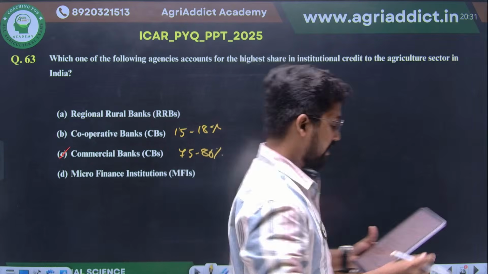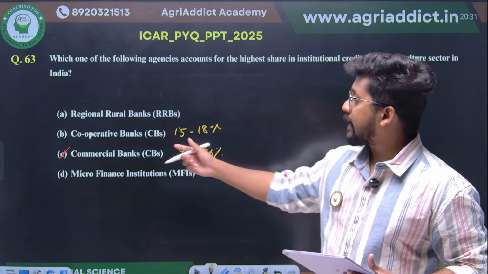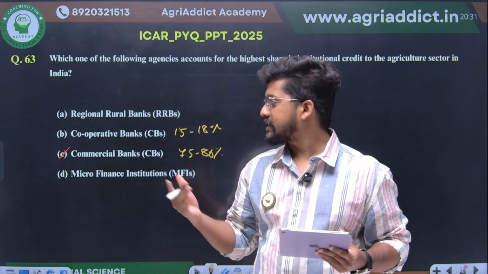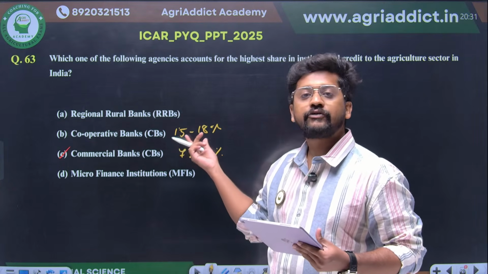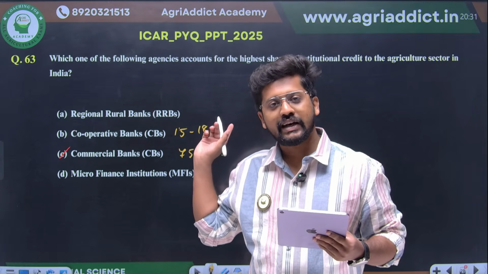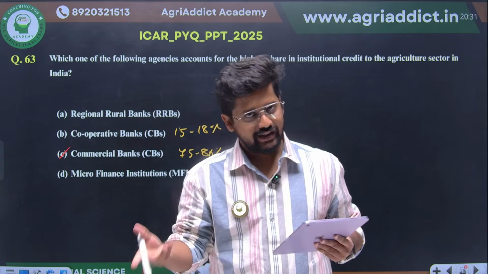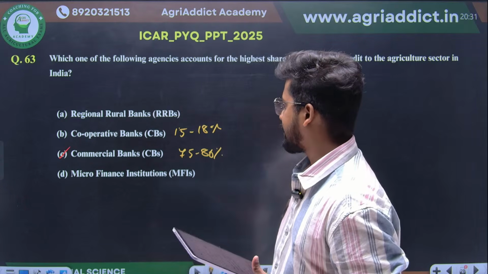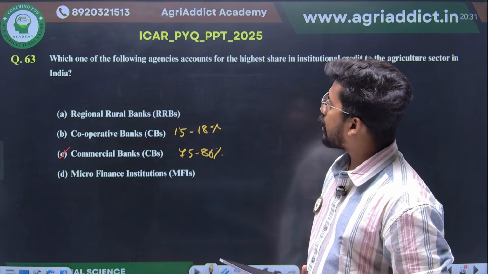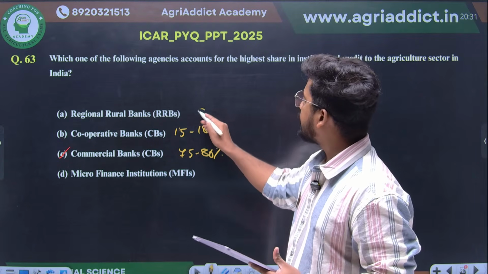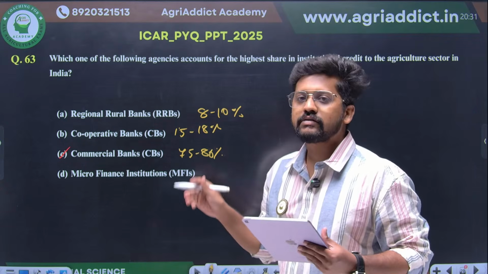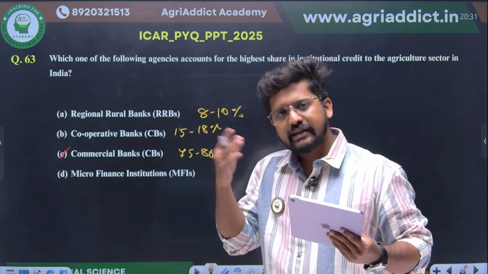Okay, sorry for that. So the cooperative bank, which you were referring to as giving the highest percentage, is giving only 15 to 18% right now. That's why we have seen a question like why cooperative societies are deteriorating these days. The regional rural banks give only 8 to 10%, and the microfinance institutions, which give only small credits, have a much lesser share.